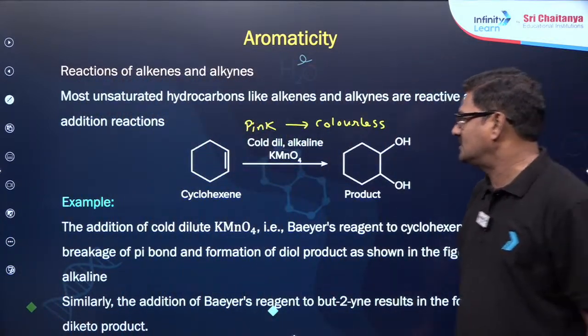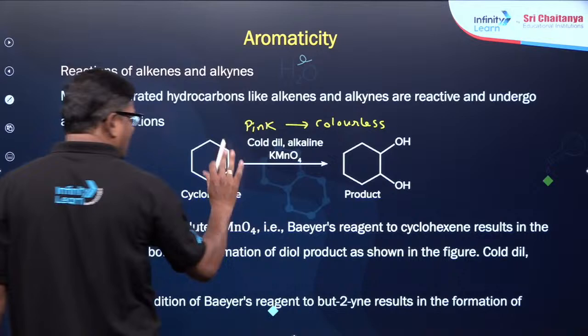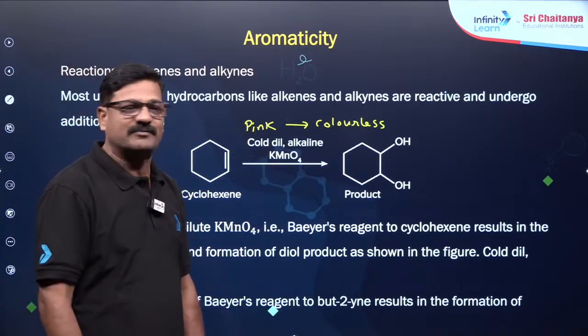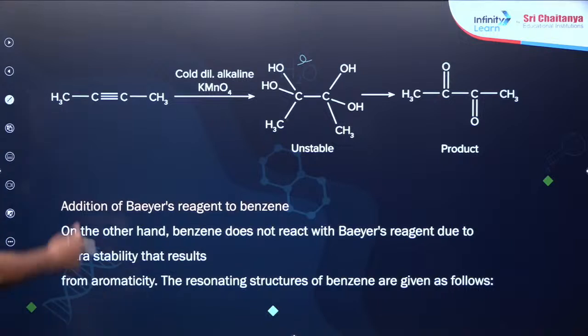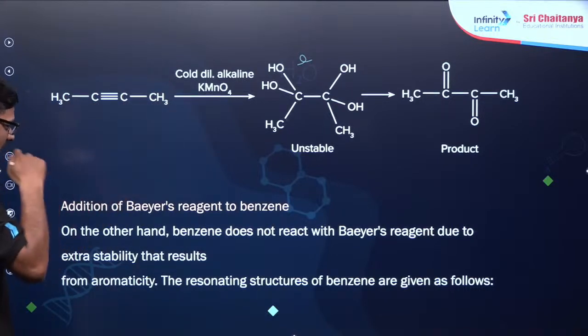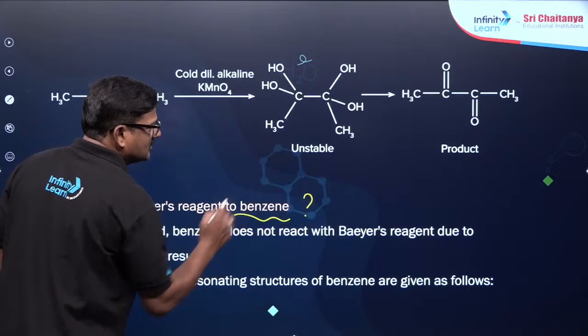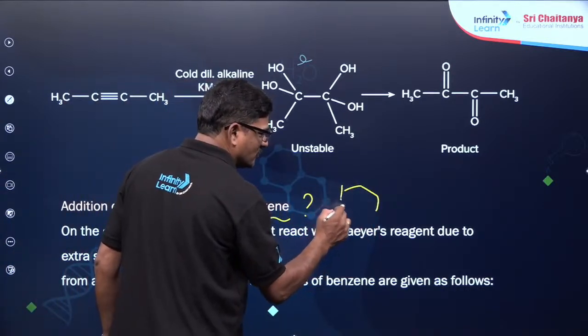The same thing can happen with alkyne as well. Both alkene and alkyne are going to react with KMnO4. The reaction with alkyne is also the same. Addition of Baeyer's reagent to benzene. So add KMnO4 to the benzene.